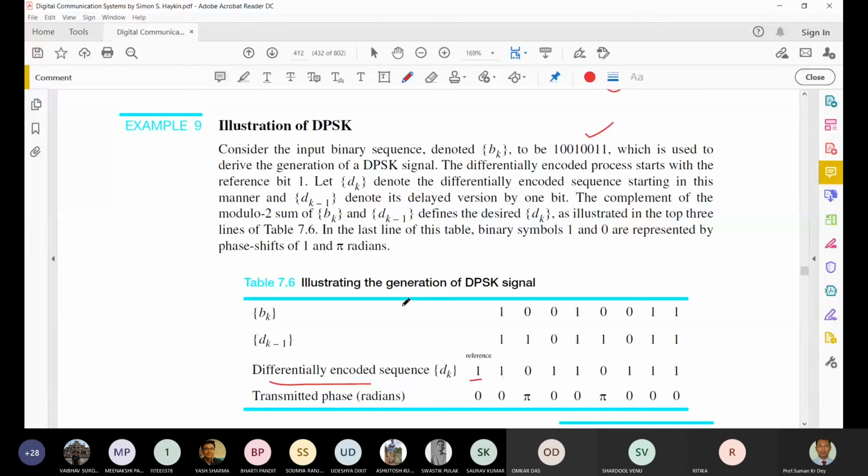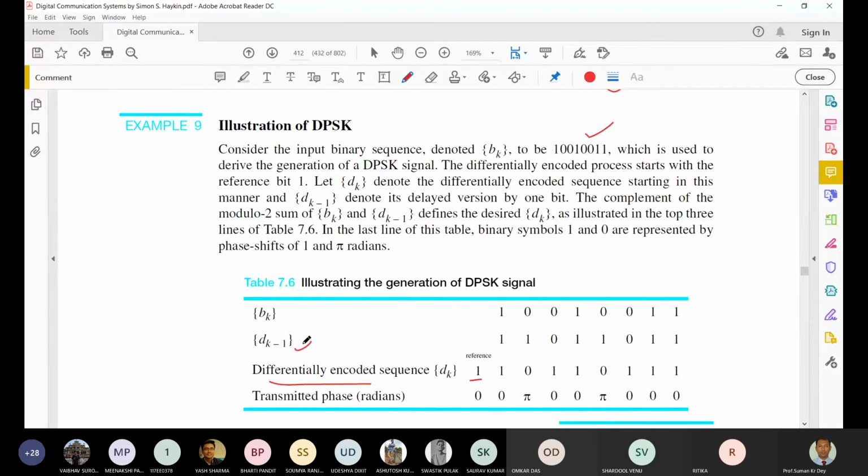From there we get another notation, the one-bit delayed version of the differential encoded sequence, denoted by dk minus 1.